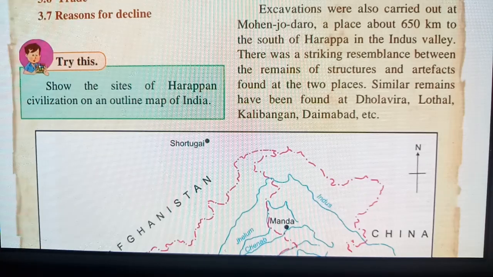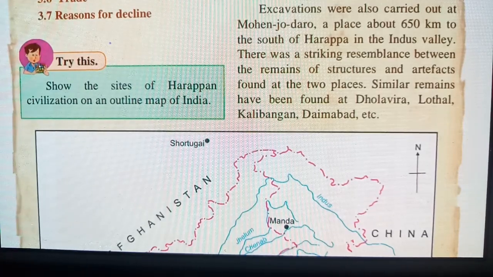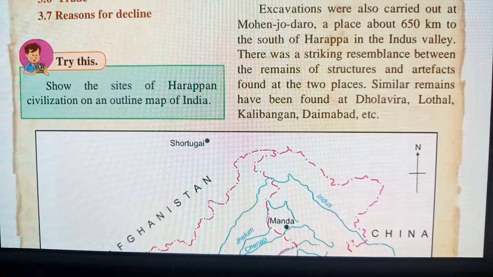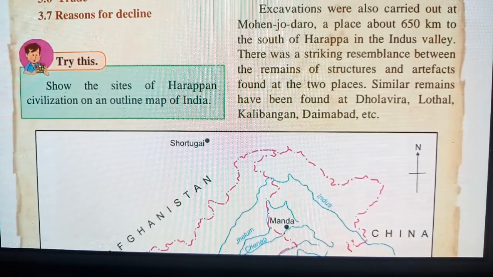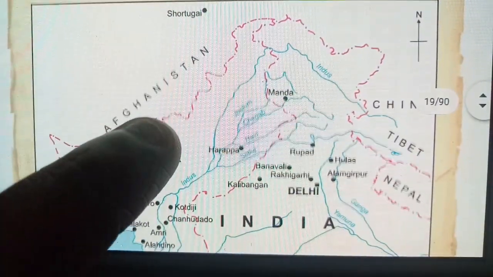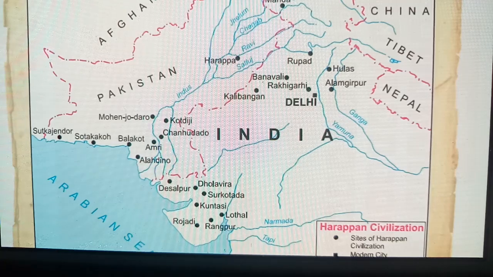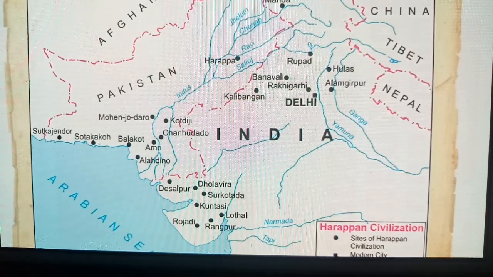There was a striking resemblance between the remains of structures and artifacts found at the two places. So there are some things we got, like structures and artifacts of the person who made those things, handmade. Similarly, remains have been found at Dholavira, Lothal, Kalibangan and Daimabad, etc. These are the Harappan civilization sites, and you will see a map also given over here. Just look at this map. They have given some of the places where they found the artifacts, they found a site and made their things. You will see Dholavira, Lothal, and Mohenjo-daro.